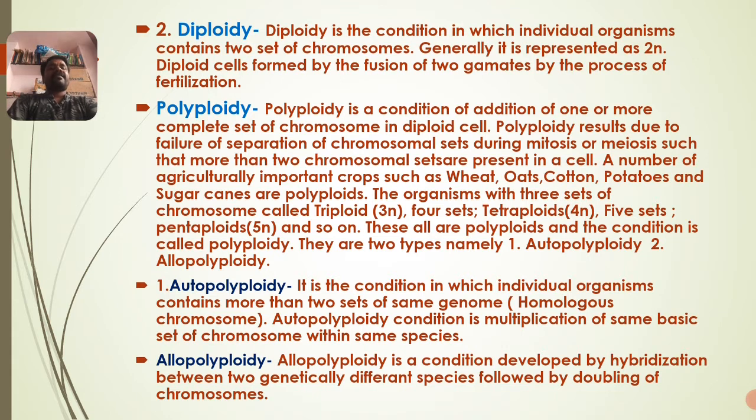Polyploidy is a condition of addition of one or more complete sets of chromosomes in a diploid cell. Polyploidy results due to failure of separation of chromosomal sets during mitosis or meiosis, such that more than two chromosomal sets are present in a cell.